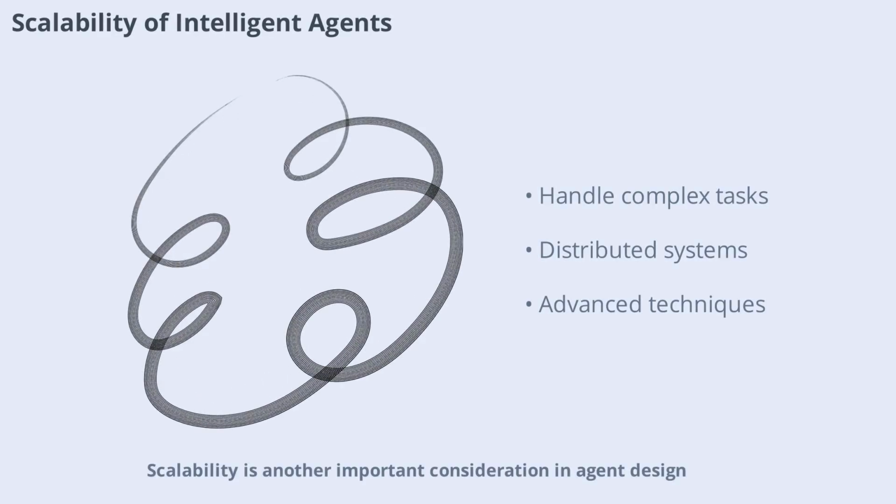Scalability is another important consideration in agent design. As the complexity of tasks and environments increases, agents must be able to scale their capabilities accordingly. This may involve distributed systems, parallel processing, or advanced learning techniques to handle larger and more complex problems.